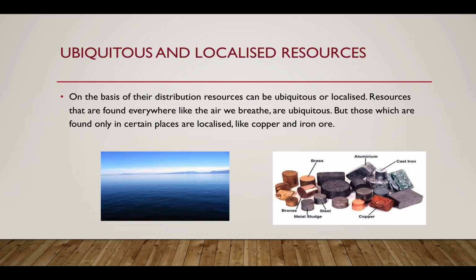There are two types of natural resources on the basis of distribution. These are ubiquitous resources and localized resources. Resources that are found everywhere are called ubiquitous resources. For example, the air we breathe, water, etc. are ubiquitous resources. It's found everywhere. The resources that are found only in certain places are called localized resources. For example, copper and iron ore.